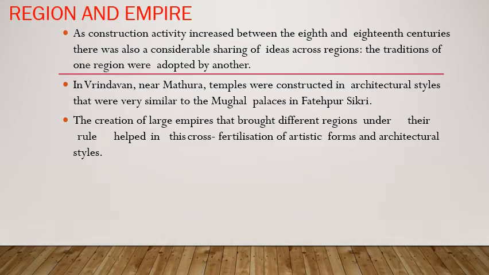The next topic is region and empire. As construction activity increased between the 8th and 18th centuries, there was also a considerable sharing of ideas across regions. The traditions of one region were adapted by another. In Vrindavan, near Mathura, temples were constructed in architectural styles that were very similar to Mughal palaces in Fatehpur Sikri. The creation of large empires that brought different regions under their rule helped in this cross-fertilization of artistic forms and architectural styles.